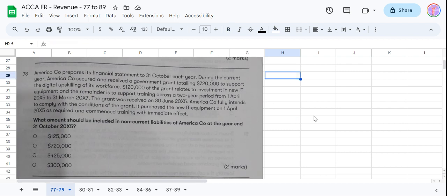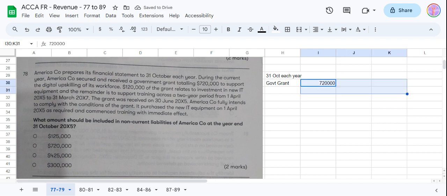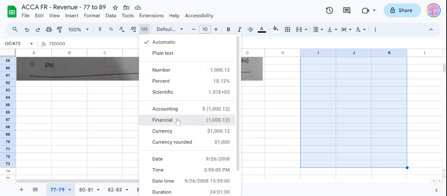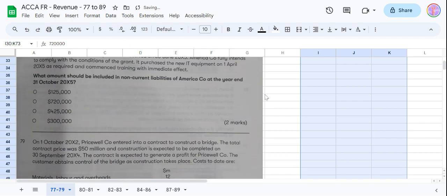78. A company prepares its financial statements to 31st October each year. During the current year, A company secured and received a government grant totaling 720,000, without any decimal places.